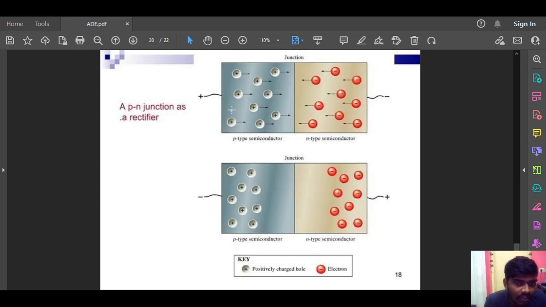P-N junction as a rectifier. Here we can see a rectifier with P-type and N-type regions. In P-type the majority charge carriers are holes, and in N-type the majority charge carriers are electrons. When the junction is connected to the negative terminal, the electrons are attracted to the positive side and the holes to the negative side.